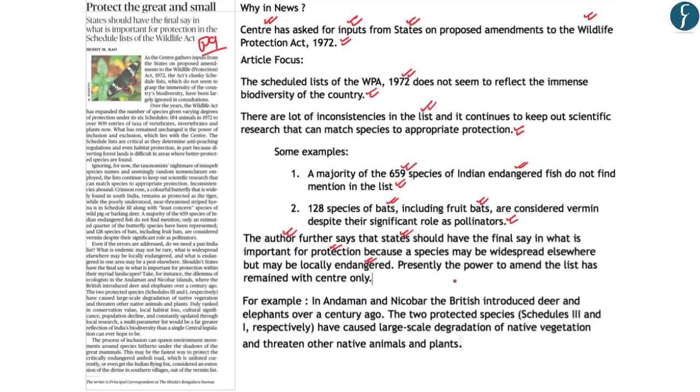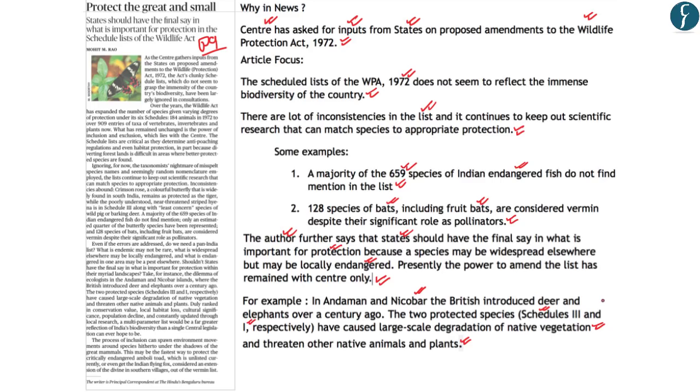However, presently the power to amend the list of the Wildlife Protection Act of 1972 remains with the central government. With regards to this, the author has given the example of the Andaman and Nicobar Islands, wherein the British introduced the deer and the elephants over a century ago. The deer is now protected under Schedule 3, while the elephant is protected under Schedule 1. But these two animals have caused large scale degradation to native vegetation and threaten other forms of native animals and plants.